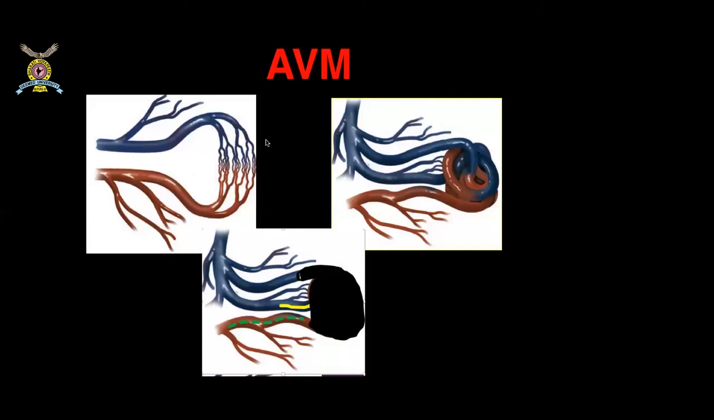In simple terms, it means that capillary formation is not there. This is replaced by direct communication between artery to vein, that is arteriovenous malformation. So the picture will be something like this, where we have a direct communication of the arteries to the veins, and it represents a tangle of blood vessels.